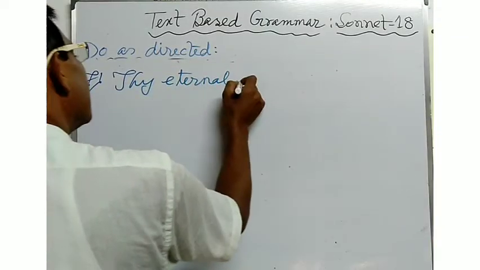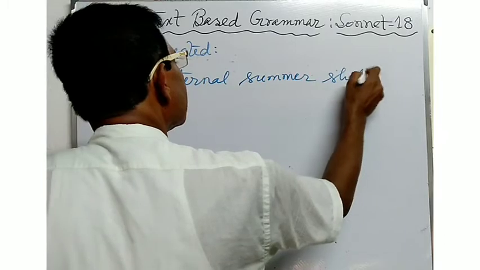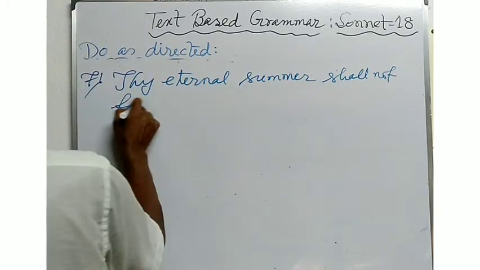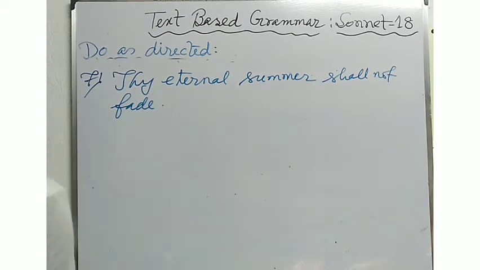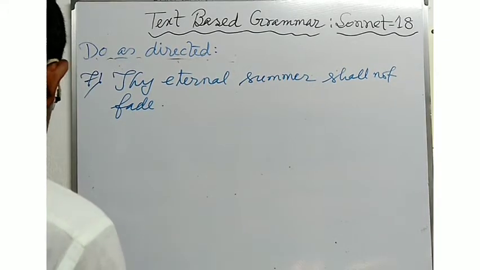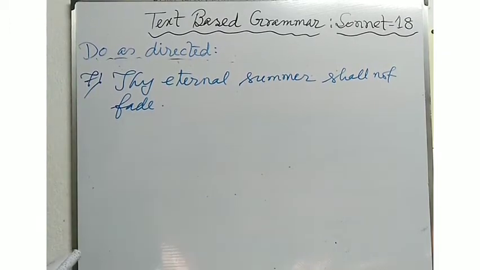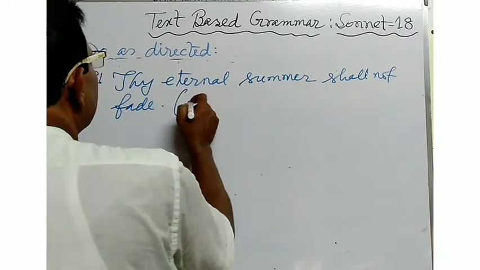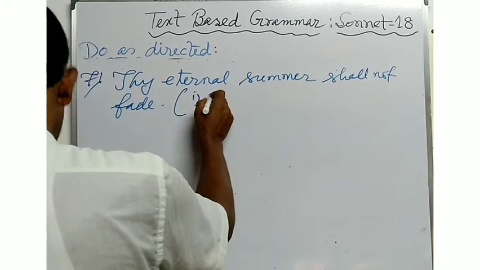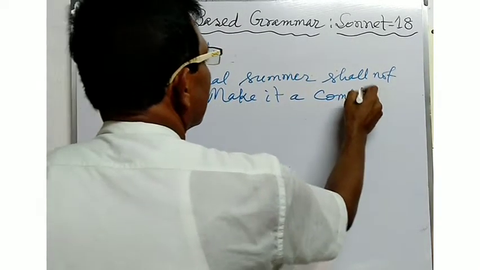Thy eternal summer shall not fade. Suppose this line has been taken from sonnet number 18, and the first instruction is given: make it a complex sentence.